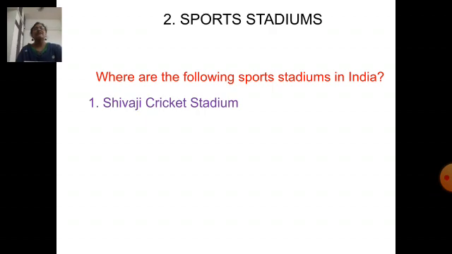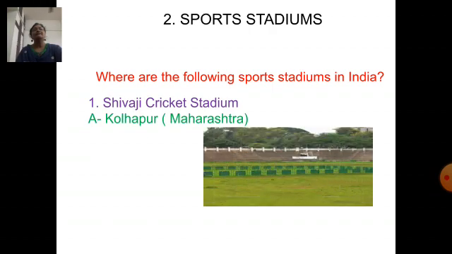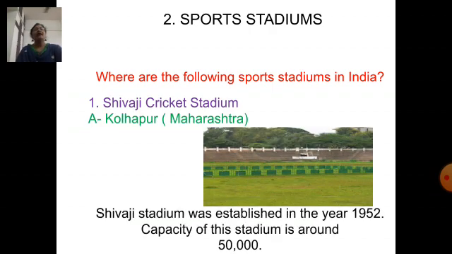First question, where is Shivaji Cricket Stadium located? Shivaji Cricket Stadium is located in Kolhapur in the state of Maharashtra. Shivaji Stadium was established in the year 1952. Capacity of this stadium is around 50,000.